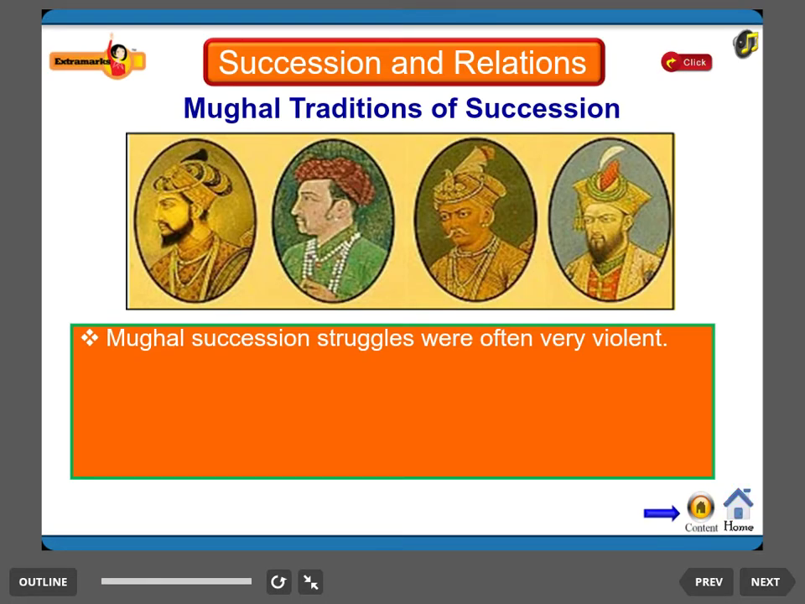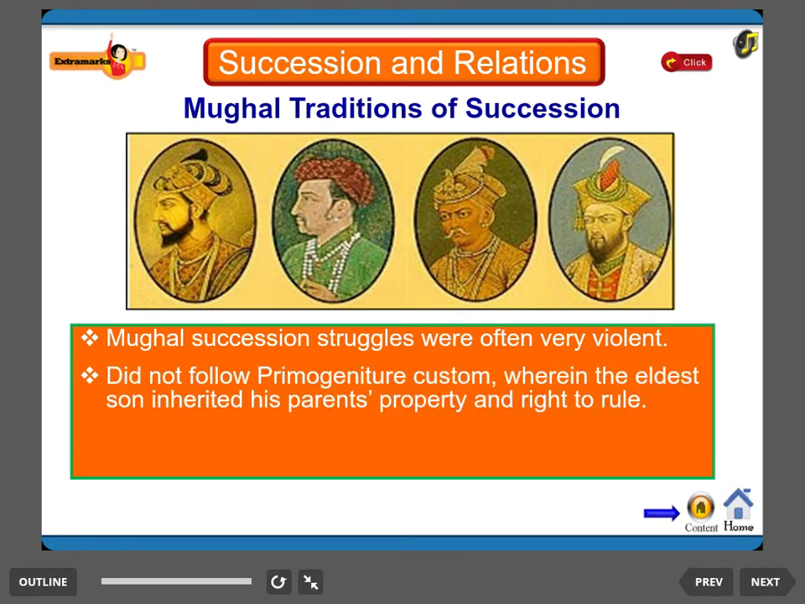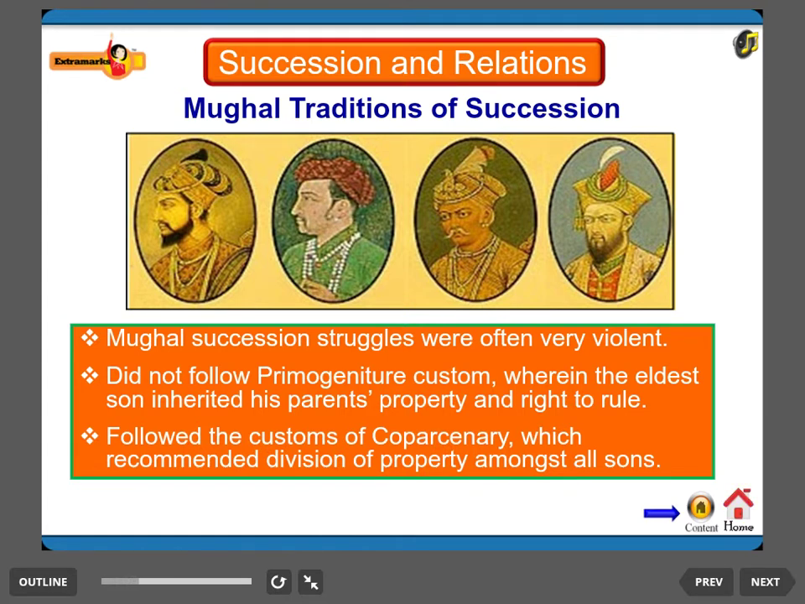This is an important question in this revision: succession and relations of Mughal emperors, and how they adopted this. Mughals did not follow the primogeniture custom, where the eldest son inherited his parents' property and right to rule. Mughals followed the customs of coparcenary for division of property.